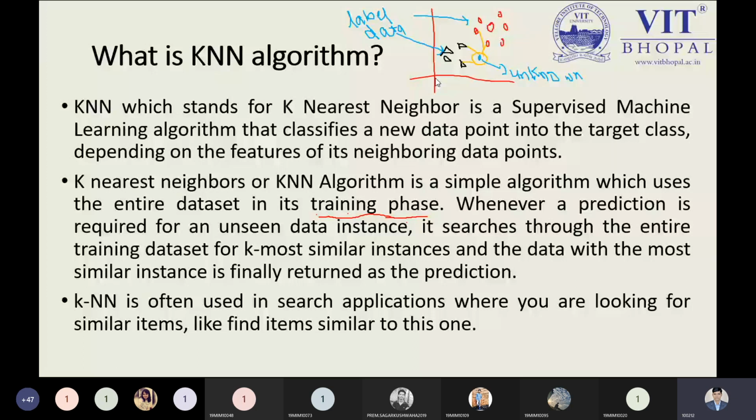KNN is saying to us that, based on the similarity feature parameter, our new input data will be matched and put into the appropriate class. That is just the idea about the KNN. But KNN is not easy to understand, so that's why I have taken my slide in a simple way for explaining what I mean by the KNN. KNN is simply for classification purposes.